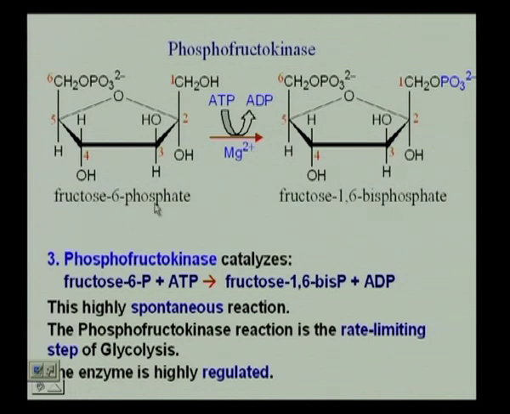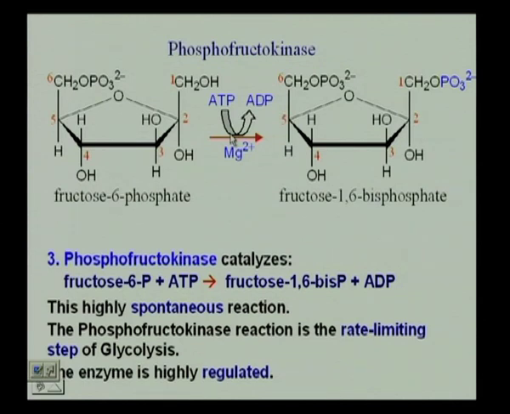So, you have fructose 6 phosphate that is going to form fructose 1,6 bisphosphate, and this process is actually highly spontaneous. This phosphofructokinase reaction is the rate limiting step of glycolysis. We will see how that is later on when we study the whole process, and this enzyme is extremely tightly regulated.